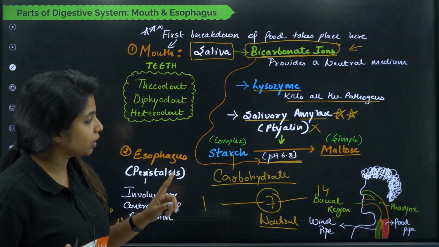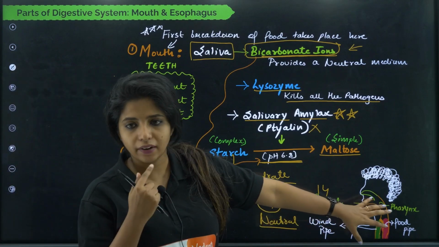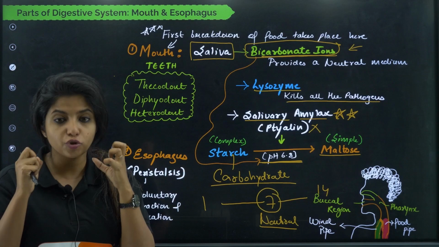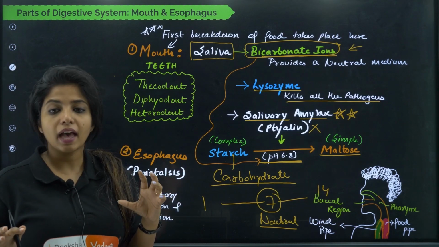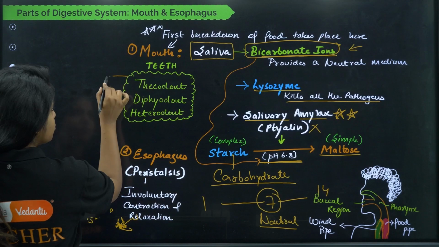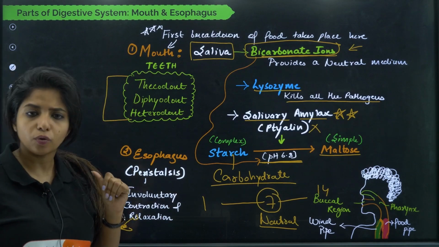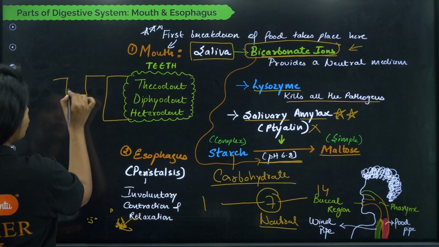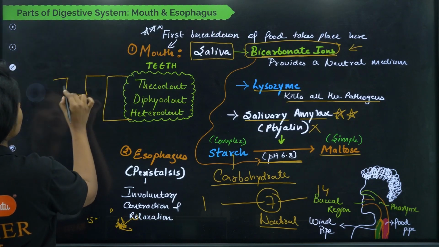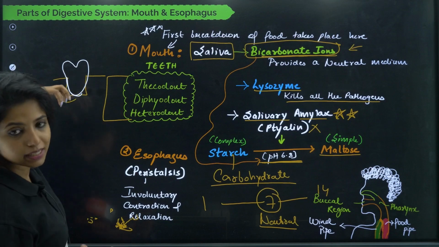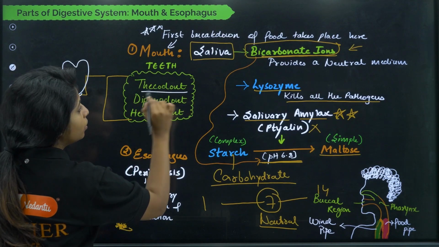Now one more very important thing, this is known as the buccal cavity. I hope you know that. We have teeth also. These teeth are very important for chewing, for biting, things like that. We have thecodont, diphyodont, heterodont dentition. I hope you do not have to study it as of now, but I can just give you an overview. Thecodont is when you have the jaw, and inside the jaw you have sockets where your teeth can reside. So basically your teeth are embedded inside the jaw, which is why it is known as thecodont dentition.